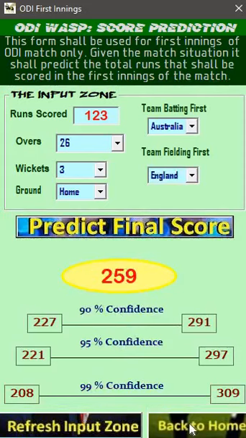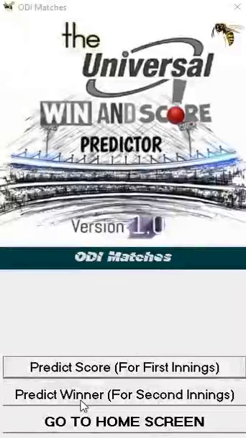If we want to go back to the home page, we click here and refresh the input zone. We have already seen how it works. So now let us click here and go back to the home page. Now when we click there, we come back to this home page, and if you want to go to the second innings, we go here.